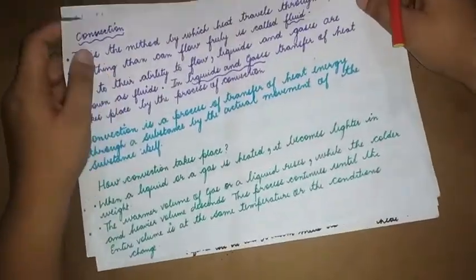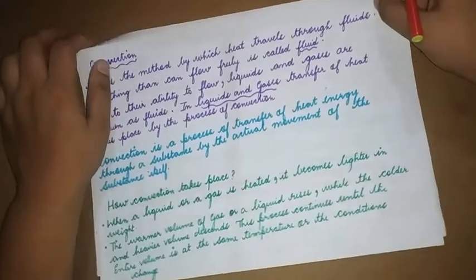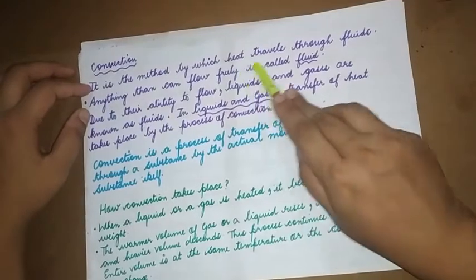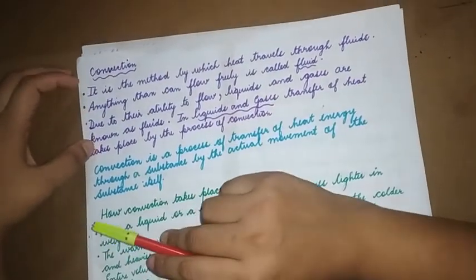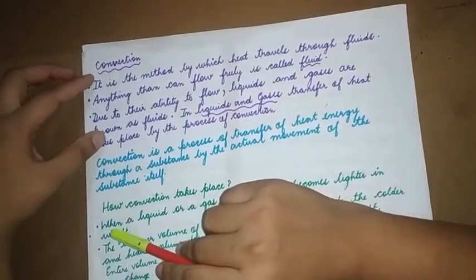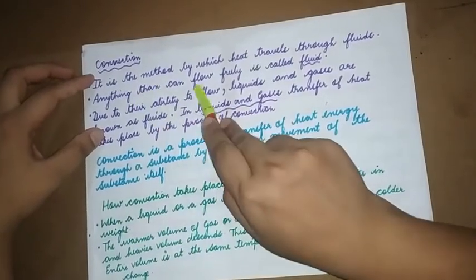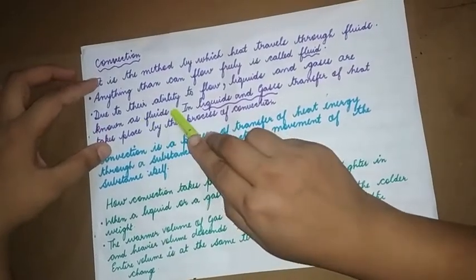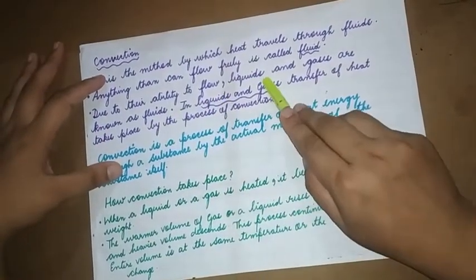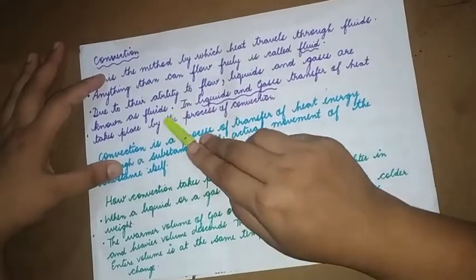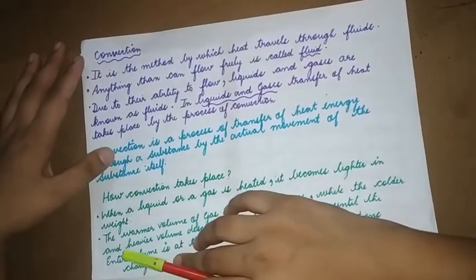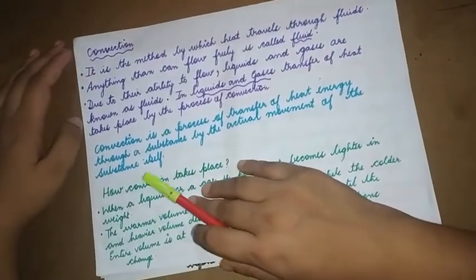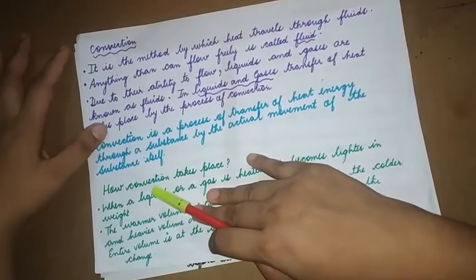Till now we were talking about, or we learnt about, conduction. Next, moving on to convection. It is a method by which heat travels through fluids. So here the heat is able to travel through fluids. Anything that can flow freely is called fluid. Due to their ability to flow, liquids and gases are known as fluids. It's not only liquid that is categorized under fluid, but also gases because of their ability to flow.